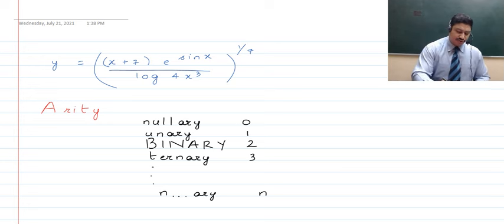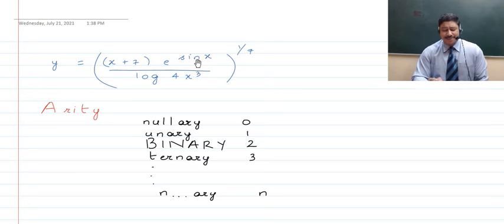All of this that I told you, I'm going to quickly revise. Here, guys, we have an operation: y is equal to (x plus 7) times (e raised to the power sine x divided by log of 4x cube), whole raised to the power 1 upon 7.